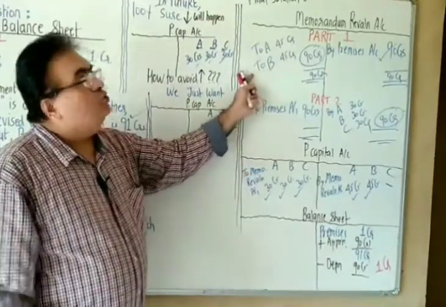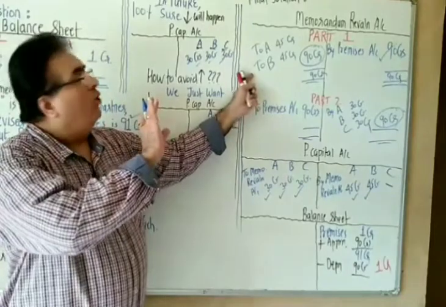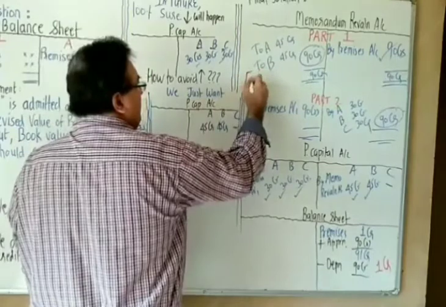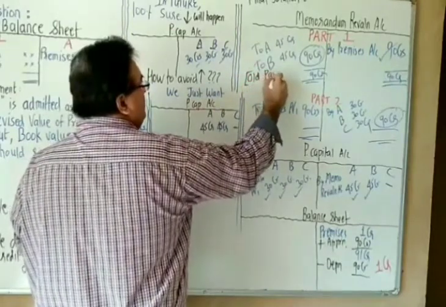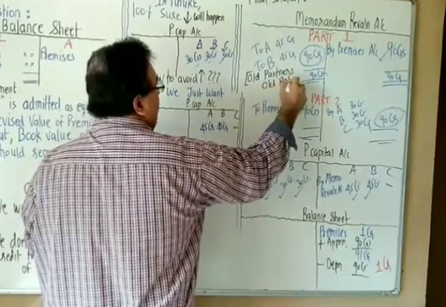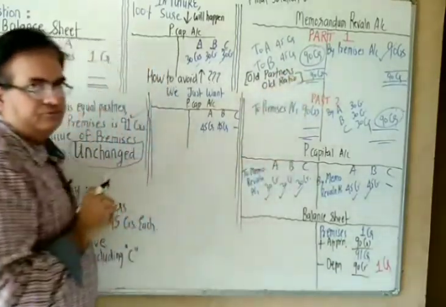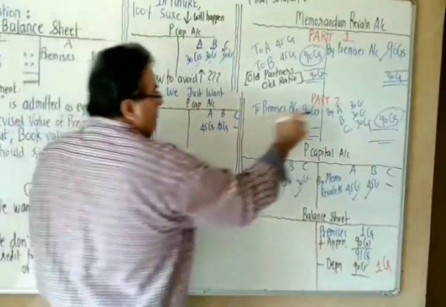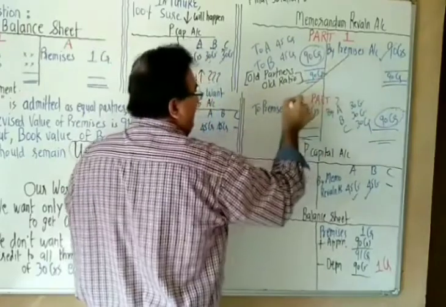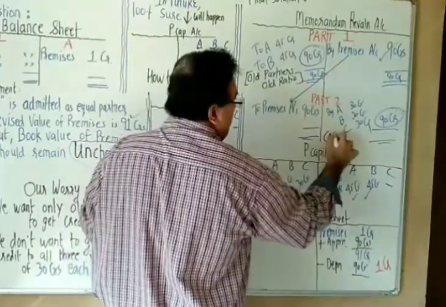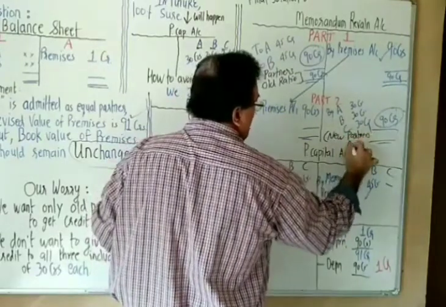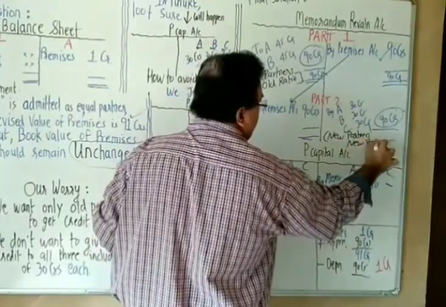First part, in the usual manner, only to the old partners in old ratio. Old partners, old ratio. In the second part, reverse the entries, and new partners, new ratio.